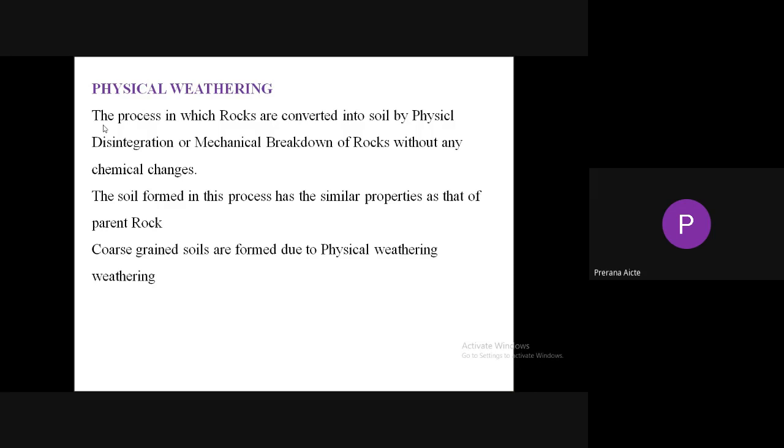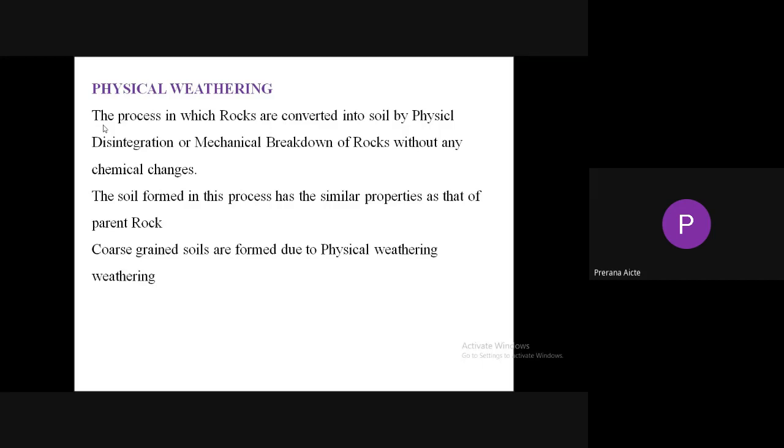At the same time, coarse grain soils are formed due to physical weathering. You need to remember this one. It's a GATE question. Fine grains are formed due to chemical weathering, and coarse grain soils are formed due to physical weathering.